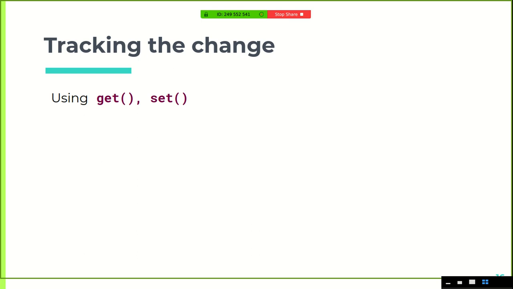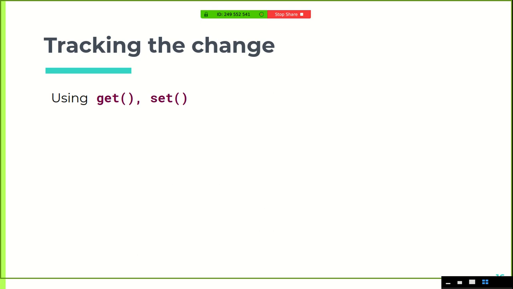So what we have till now is we have a data model, and then we have a dependency class, and we know what target functions are.